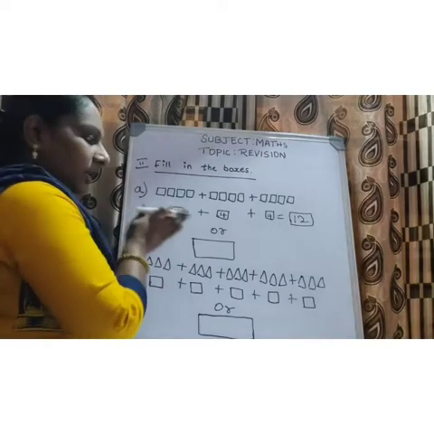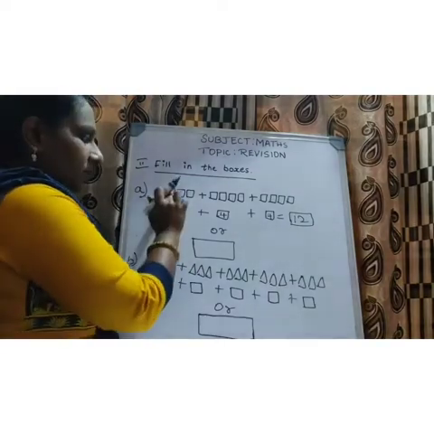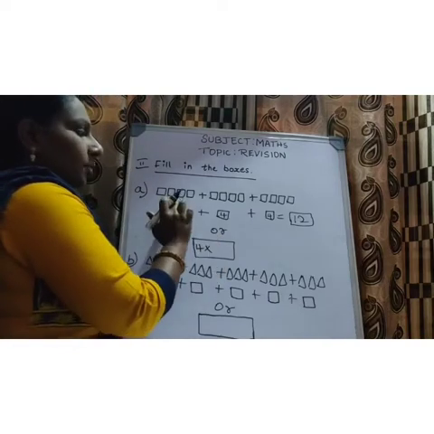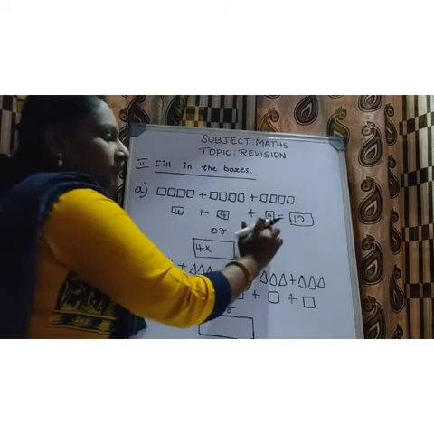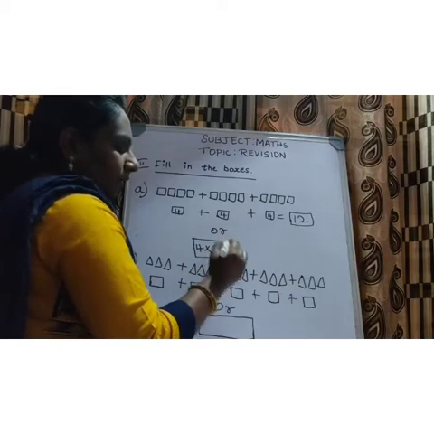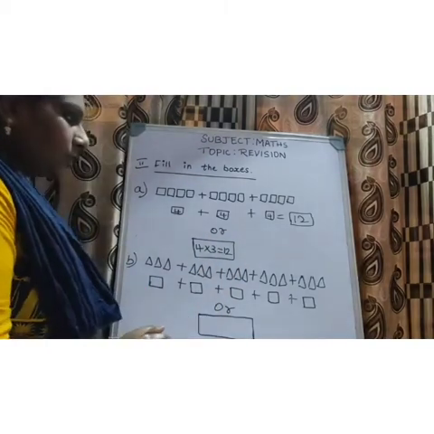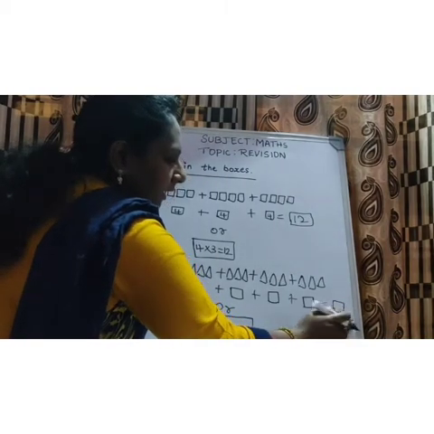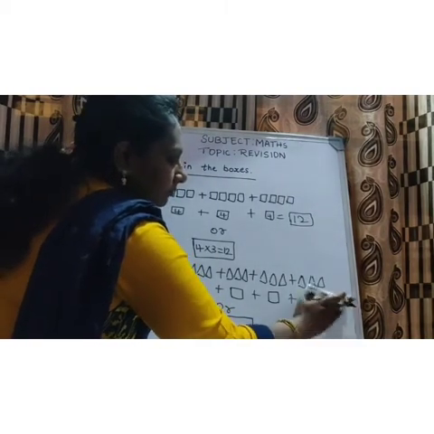How will you write it in the multiplication statement, children? First write the number of things, 4, into the number of groups. How many groups are there? Count 1, 2, 3. So into 3. So 4 3s are 12. Understood, children? Now we'll count the second one and we will write.